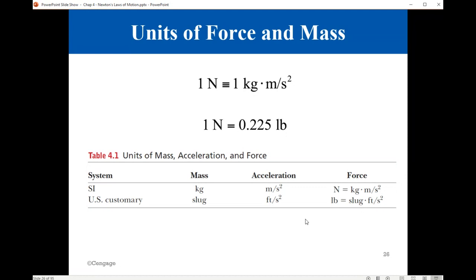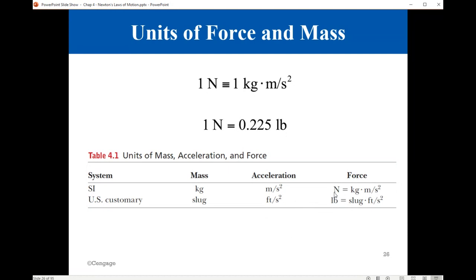The mass in the metric system, the SI system, is measured in kilograms, and in the British system it is measured in slugs. The acceleration in this case would be in feet per second squared, and 1 pound is equal to 1 slug foot per second squared, just like 1 Newton is equal to 1 kilogram meter per second squared.